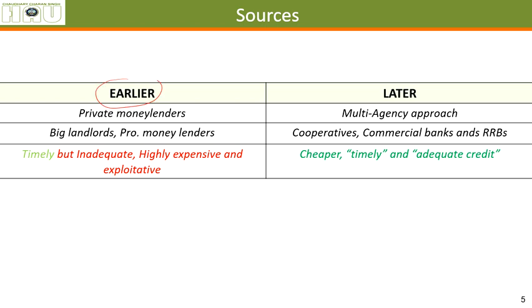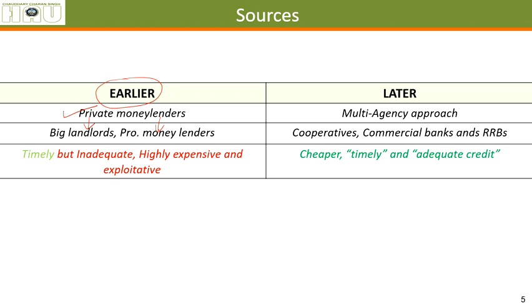Earlier, by earlier I mean, let's say 5 or 10 decades earlier, the major source of agricultural credit was private money lenders. Within private money lenders were big landlords having a lot of cash, or you can say a lot of land, and they were quite rich, so they could lend money to other people. They can afford lending money because they have a lot of spare money with them. Then there were professional money lenders whose profession was to lend money to other people and earn interest.